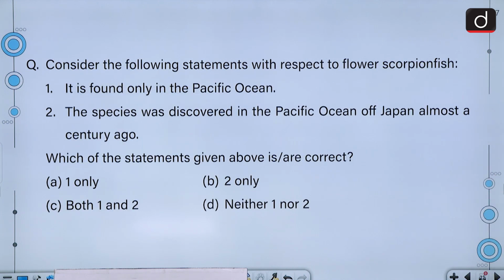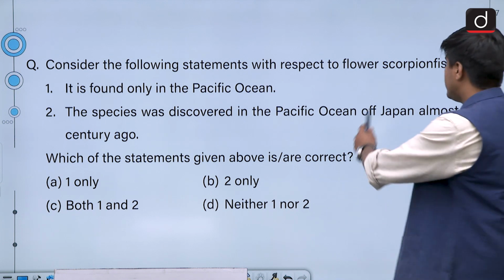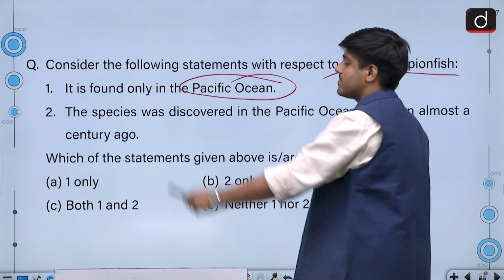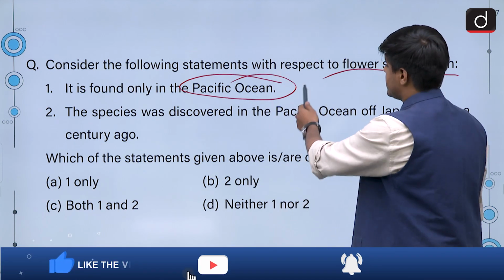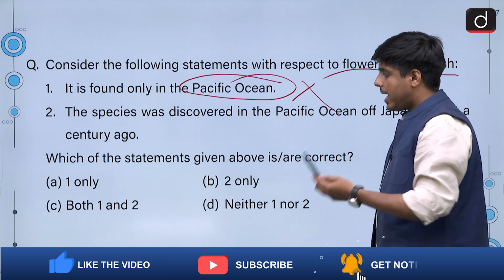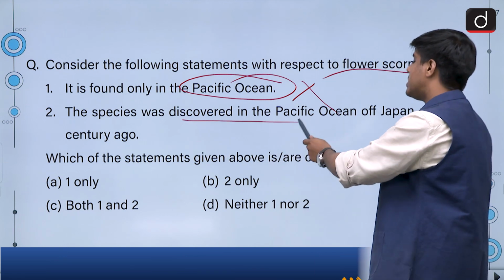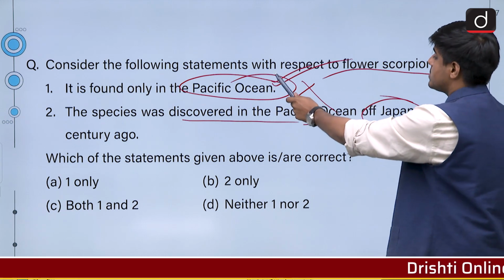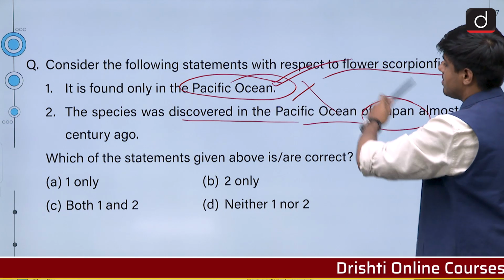Consider the following statements with respect to flower scorpionfish. 1. It is found only in the Pacific Ocean. 2. The species was discovered in the Pacific Ocean of Japan almost a century ago. Now, it was suspected that flower scorpionfish is found only in the Pacific Ocean. Till recently, it was pointed out that this is not the case, and the species was discovered in the Pacific Ocean of Japan, and that is why for almost 100 years it was thought that it is only found in the Pacific Ocean.